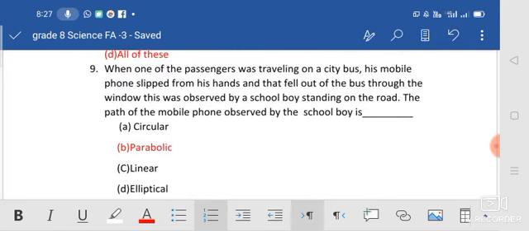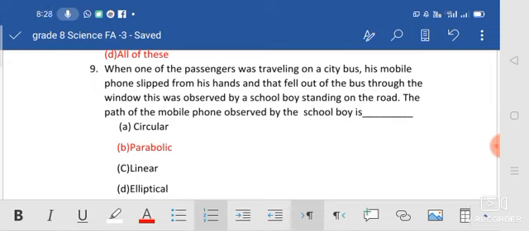When one of the passengers was traveling on a city bus, his mobile phone slipped from his hands and fell out of the bus through the window. This was observed by a schoolboy standing on the road. The path of the mobile phone was observed by the schoolboy.